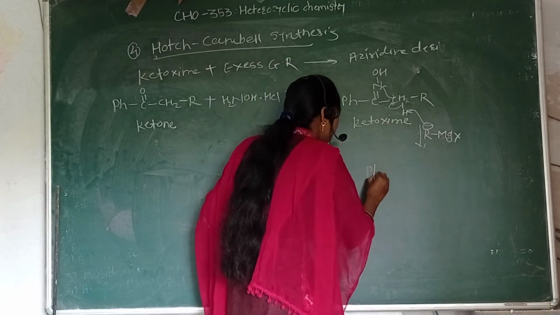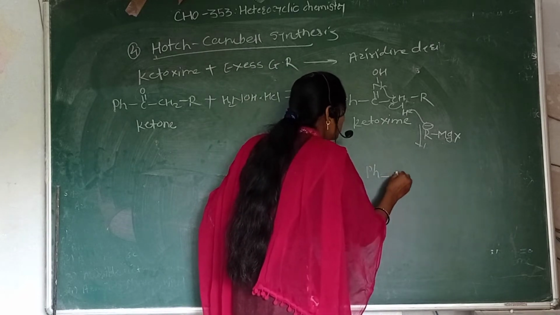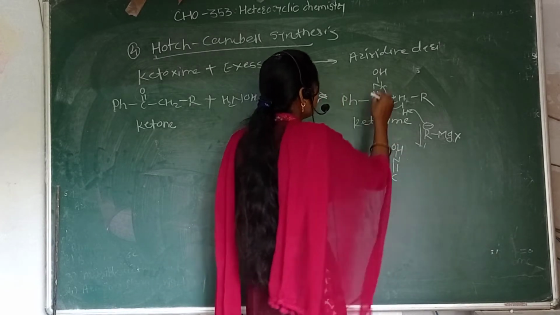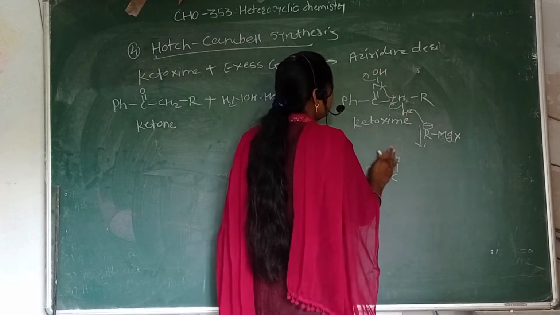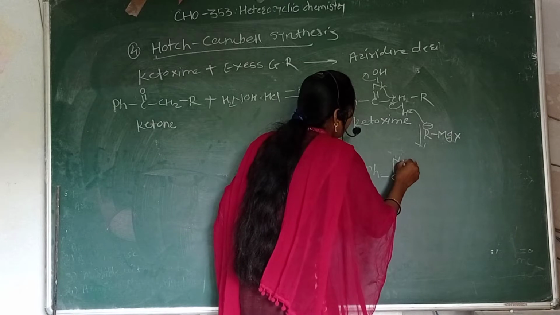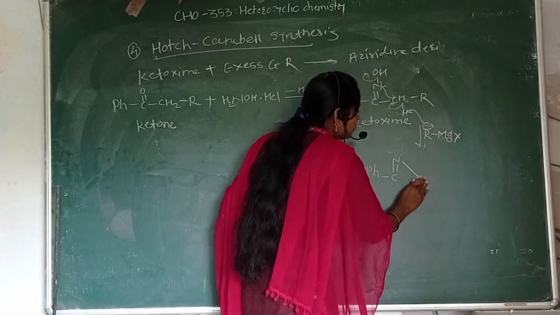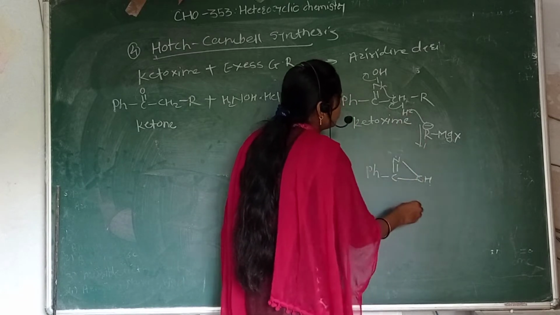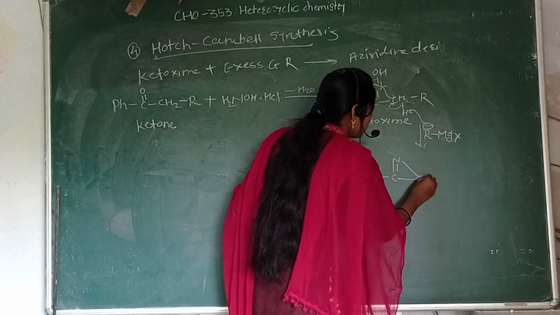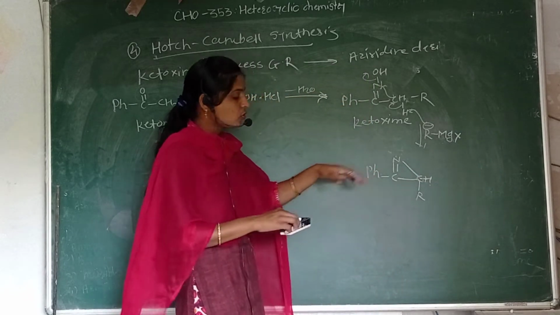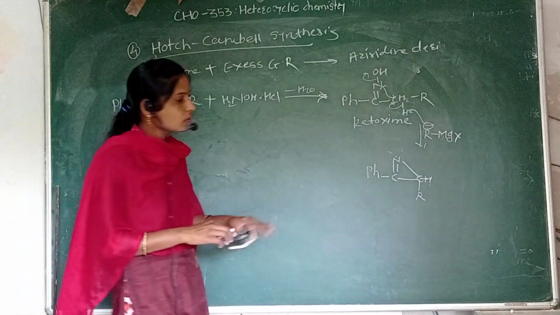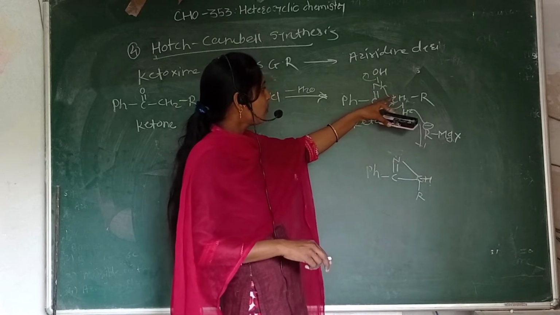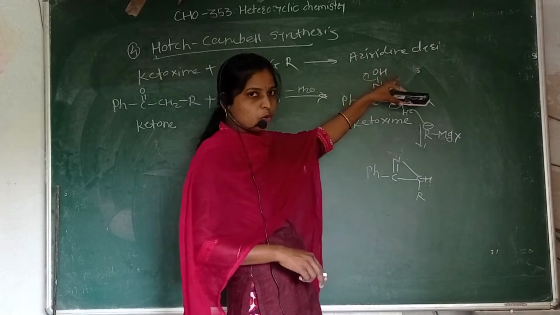The OH is removed here, and there is bond formation between this CH, with the addition of R on the CH. So R minus picks up this hydrogen, this bond shifts on this carbon atom and attacks on this nitrogen, and at that time the hydroxyl group is removed.